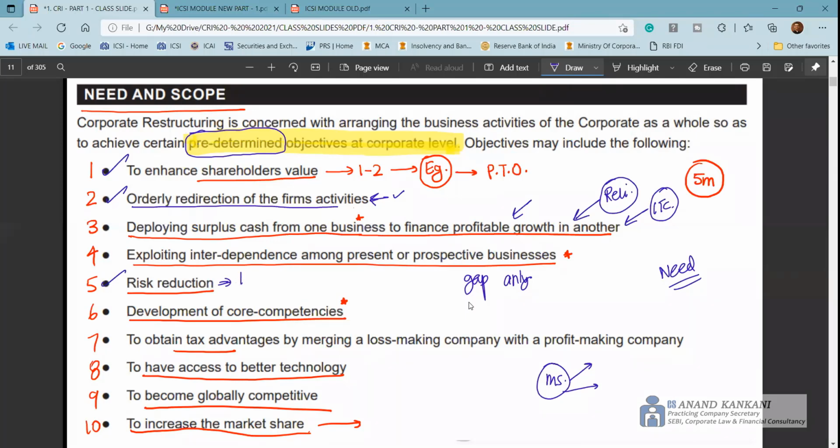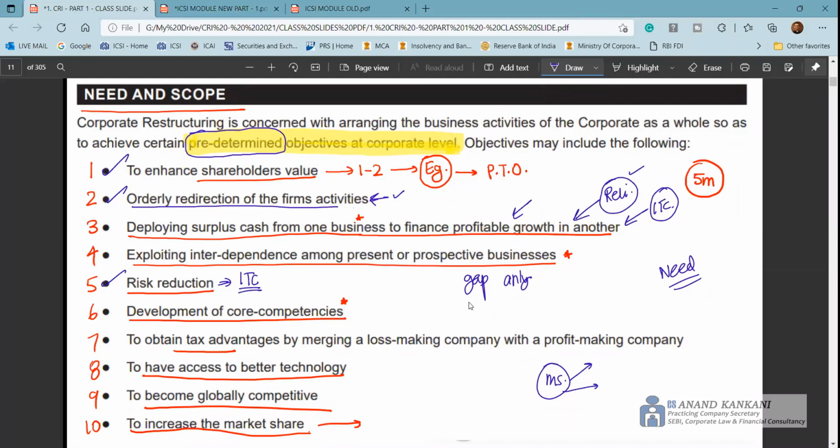Like again, ITC can be one of the best examples. You can also give the example of Reliance, that it's a petrochemical company, and we know the world is now moving towards renewable sources of energy. So gradually, the petrochemical business may not sustain in future, right? I'm not talking about immediately, 2 years, 3 years, but in the long term, the petrochemical business may not be that profitable. Hence, Reliance has expanded to different ventures, and again, it has reduced the risk. ITC has also done this.